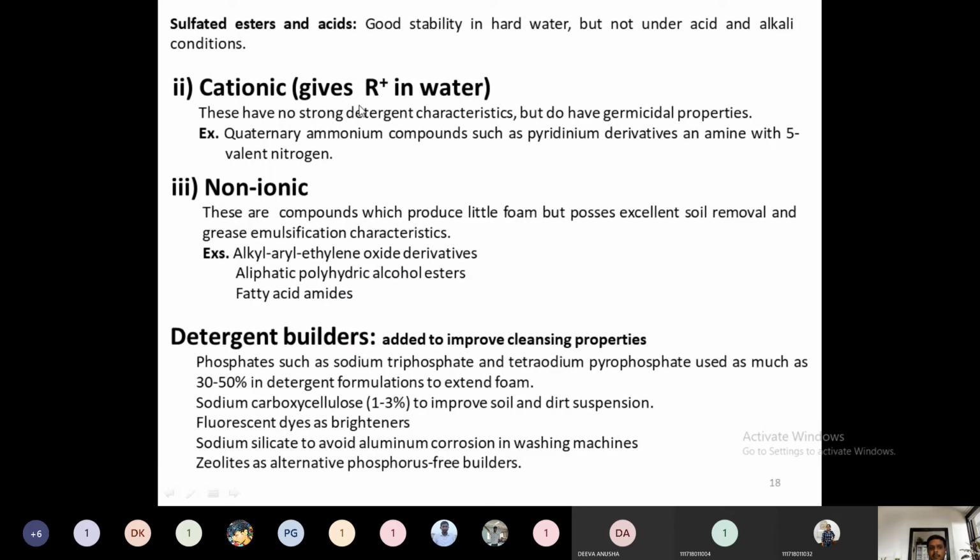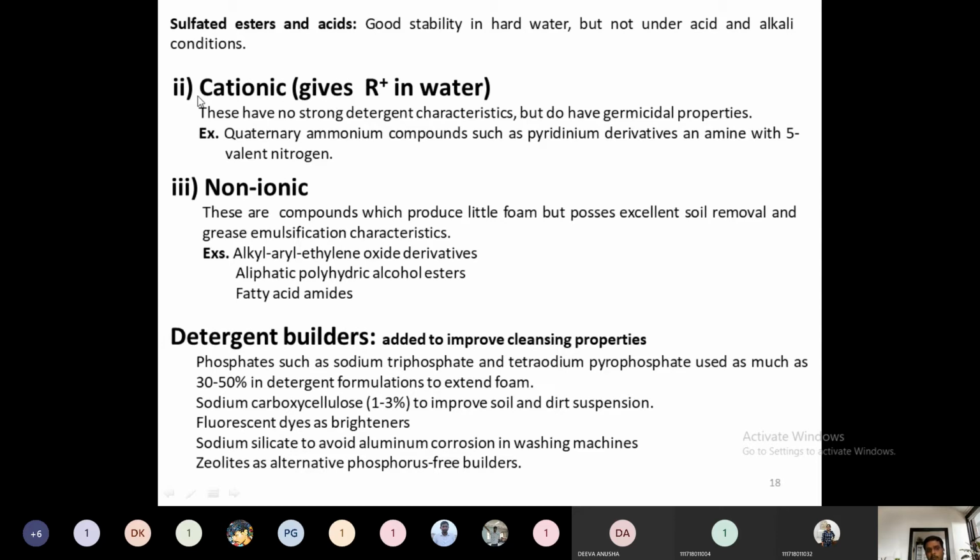Then cationic detergents. Cationic detergents are those which supply R plus group when they are dissolved in water. These cationic detergents do not have strong detergent characteristics, but they do possess some germicidal properties. How are these germicidal properties used in our daily life? As you can see, Harpic, Colin, everything. These are germicidal liquids which are used in our bathroom cleaning, etc.